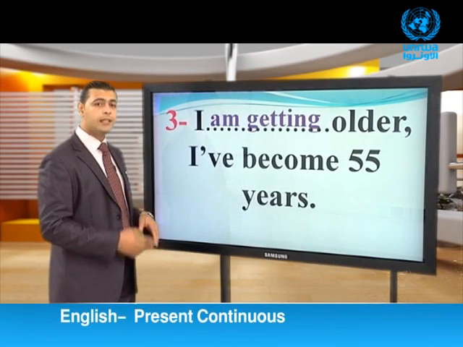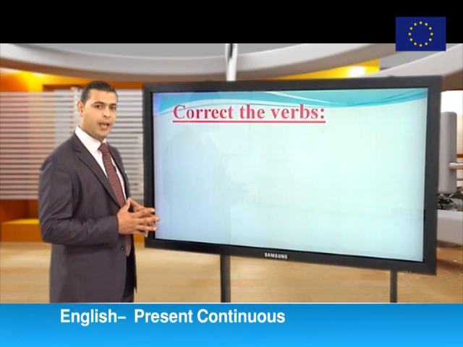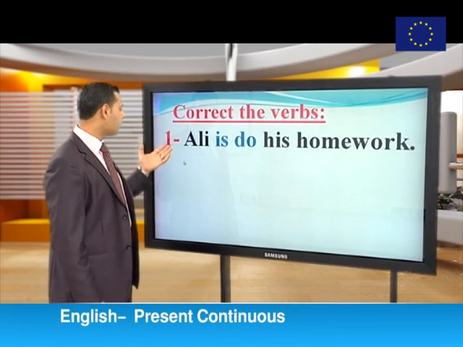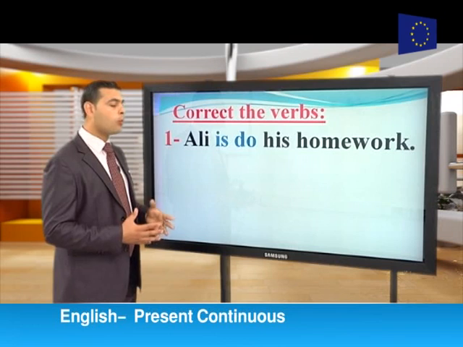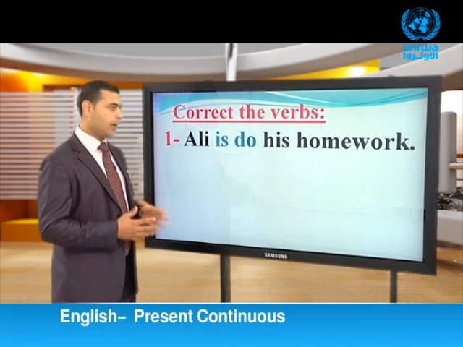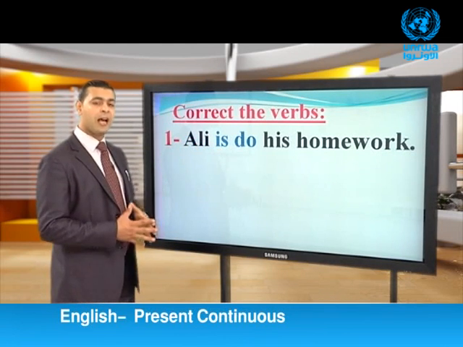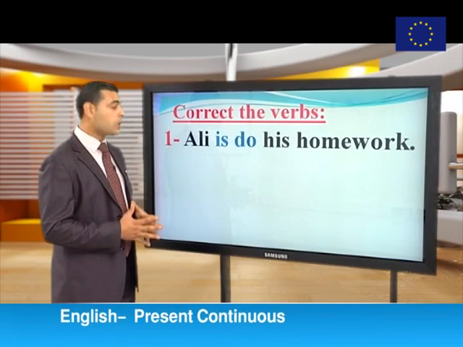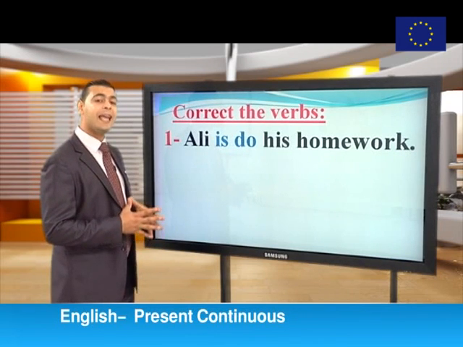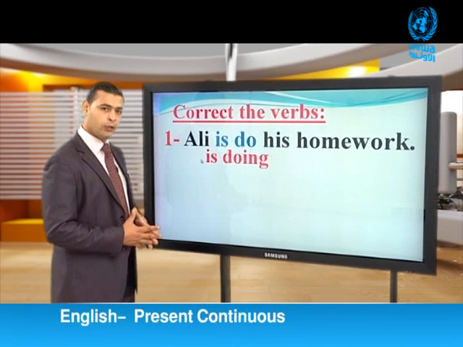Now, dear all, let's move to another exercise, which is correct the verbs. Here, number 1, Ali is due his homework. What do you think? Here, Ali is a singular subject, so we use the helping verb is. What do we use after is? Of course, we use the main verb plus the ing. So here we have Ali is doing instead of is do.